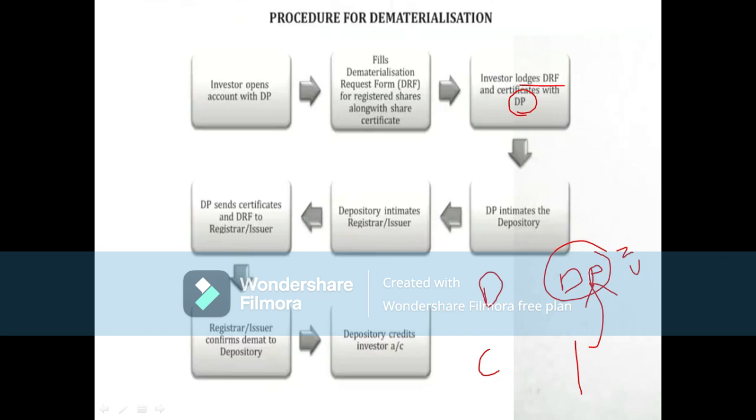Then the DP sends the certificates and DRF to the registrar or issuer. The depository participant has two-way communication with the depository and with the company also. So now he will send the investor's certificates and the DRF, which is the request form, to the registrar or the issuer. Then what does the registrar or issuer do? He confirms the demat to the depository. Then the depository credits the investor's account.